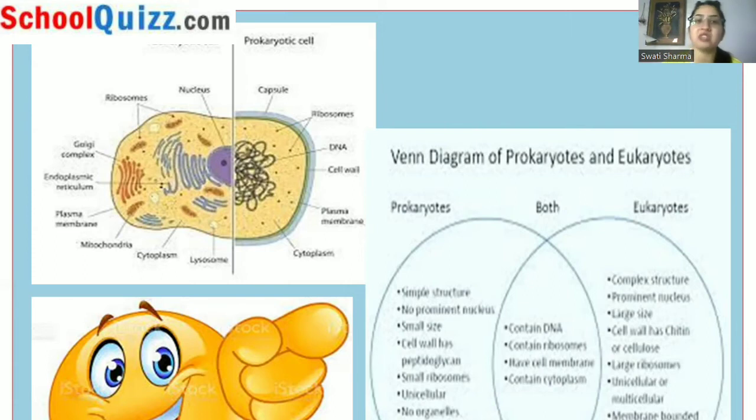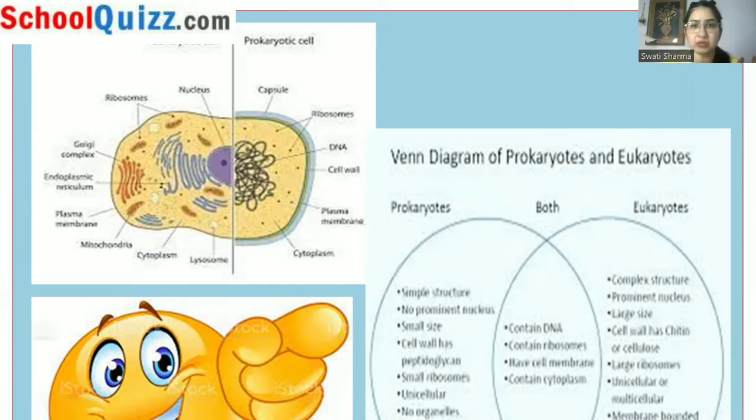Eukaryotes have complex structures because they are complete organisms in which all of the organelles are well maintained and well prepared. Because of that, they can be involved in advanced functioning also. They have prominent nuclei, a permanent and fixed nucleus almost in the center of the cell.